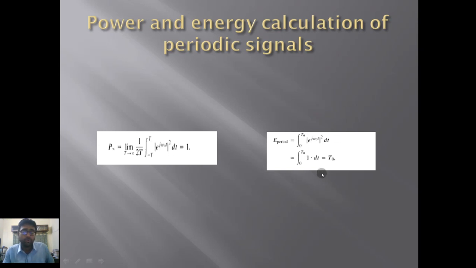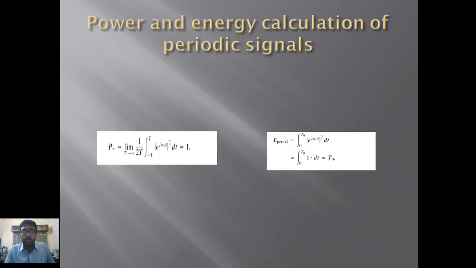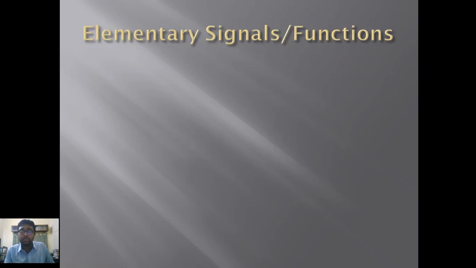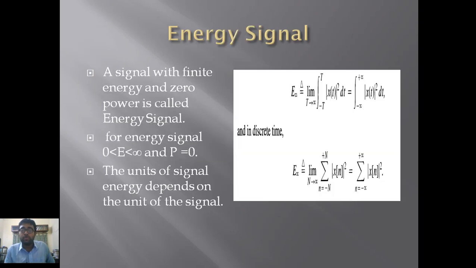Now if we go back to the previous slide, we have already said that periodic signals, in particular the complex periodic exponential signal and the sinusoidal signal, are provided with infinite total energy but finite average power. The average power is finite, but the energy of that signal is infinite. That's the process.